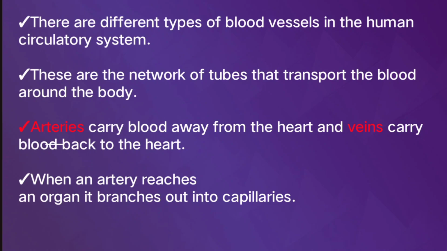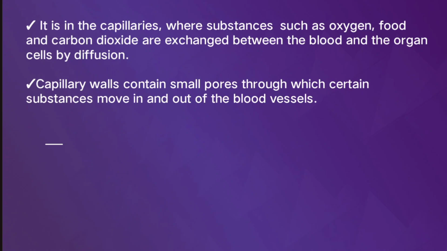The next blood vessels are capillaries. Blood capillaries. When an artery reaches an organ, it branches out into capillaries. It is in the capillaries where substances such as oxygen, food, and carbon dioxide are exchanged between the blood and the organ cells by diffusion. The capillary walls contain small pores through which certain substances move in and out of the blood cells. The capillaries is the place where the exchange of substances takes place.